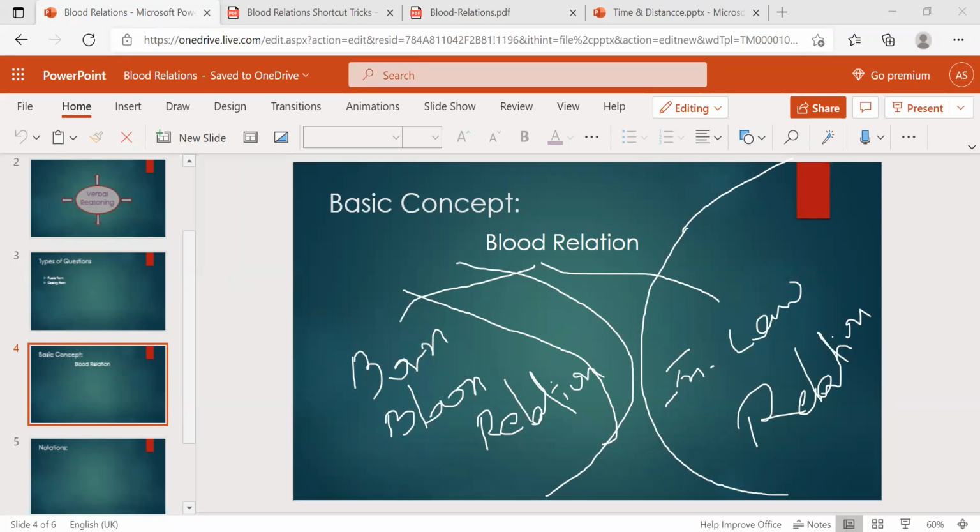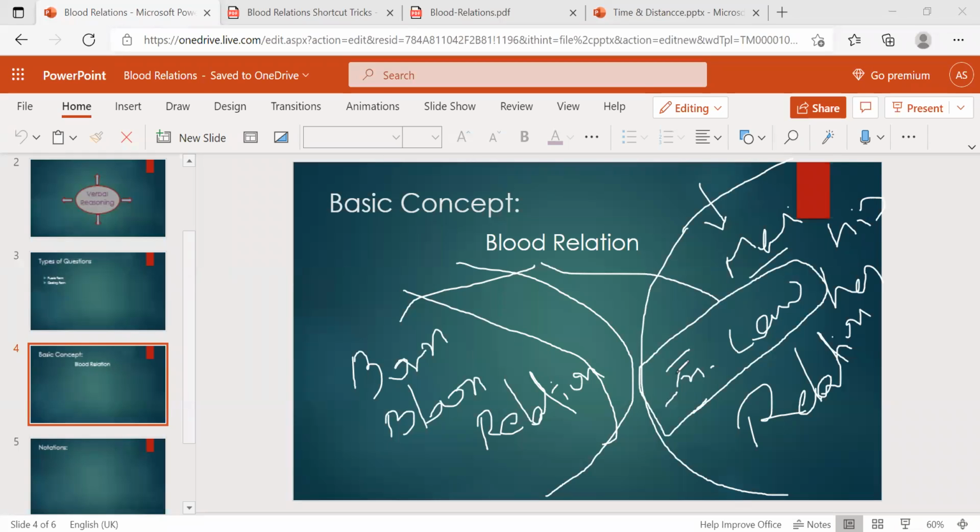Yeah, superb. After marriage, we get in-law relations. These in-laws come after entering the marriage. So after marriage, we increase some more relations, some more relatives, right? That may be the husband's side relatives, his or her relatives, so they become our relatives. Those relatives are called in-law relatives, in-laws.